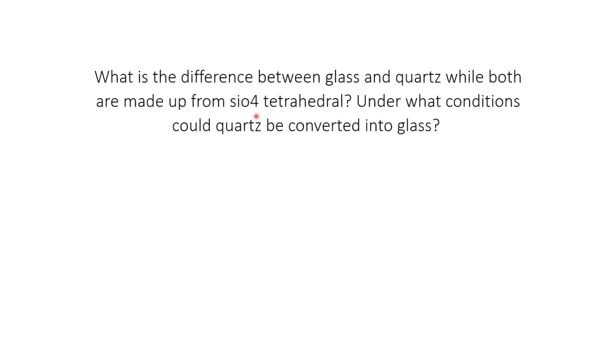Next. What is the difference between glass and quartz while both are made up of silicon oxide tetrahedra? Under what condition could quartz be converted into glass? First we understand glass and quartz. Glass is an amorphous solid and quartz is a crystalline solid.